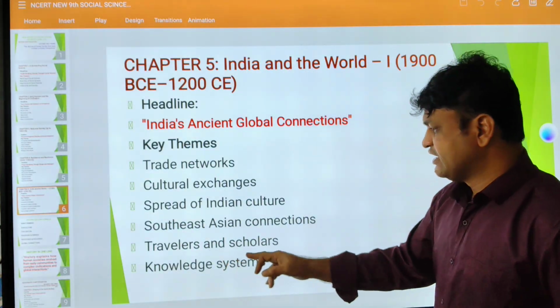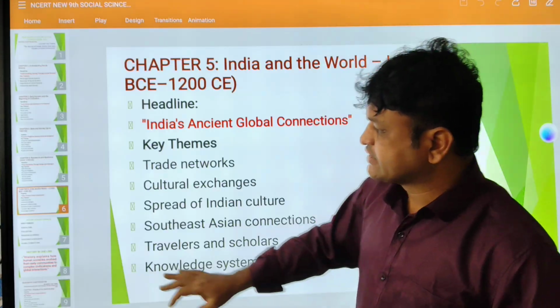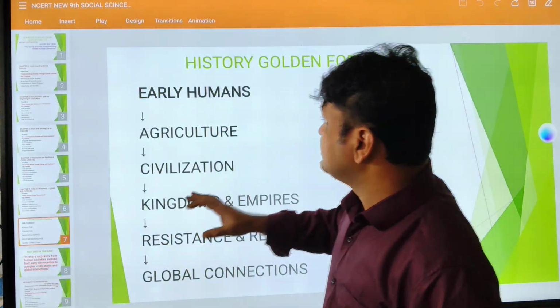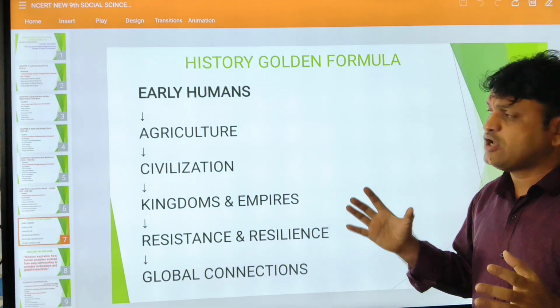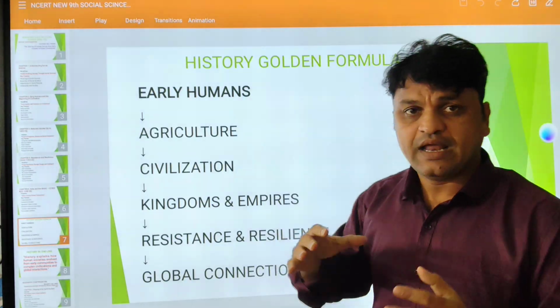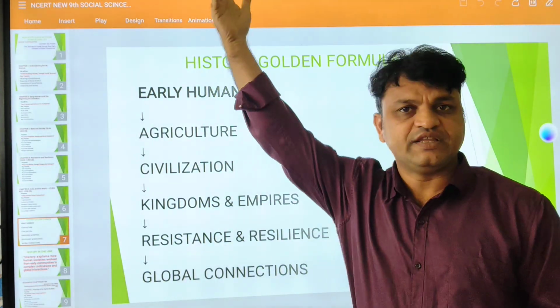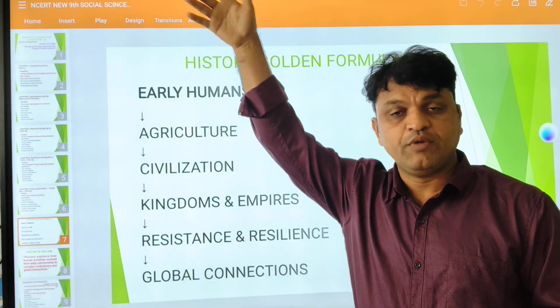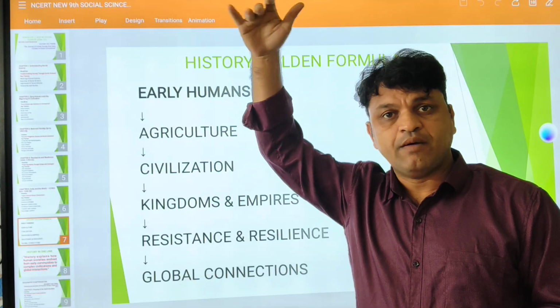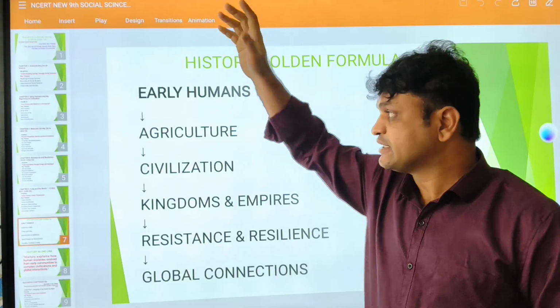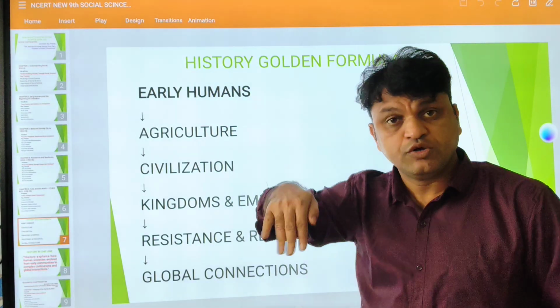And coming to travelers and scholars and knowledge system, what is the golden formula for history? How can you remember it as a storyline? Early humans: who are the early humans? Our forefathers. I told you, apes, Homo erectus, Homo neanderthal, Java man, African man, etc., and present-day Homo sapiens sapiens.